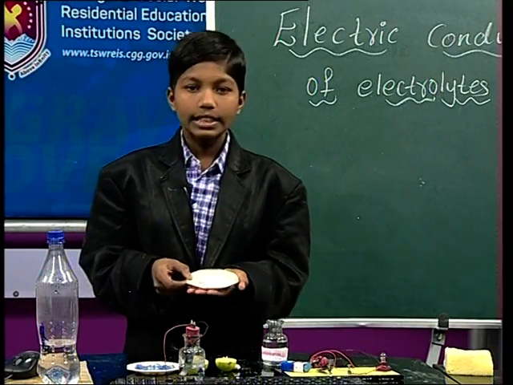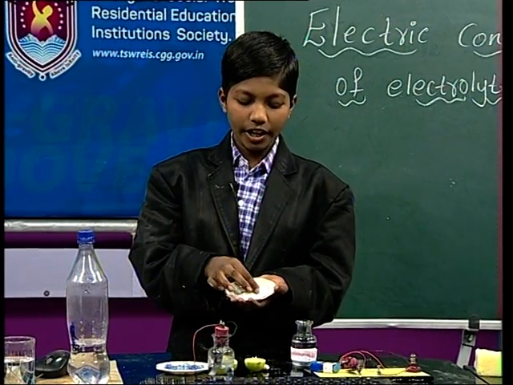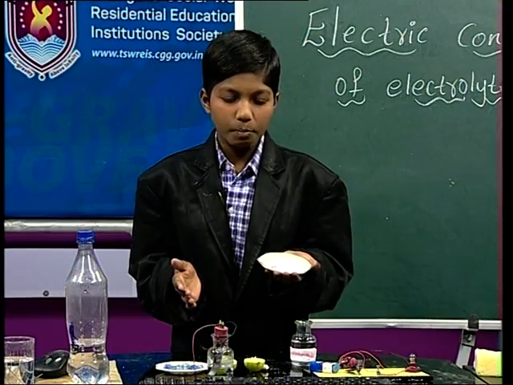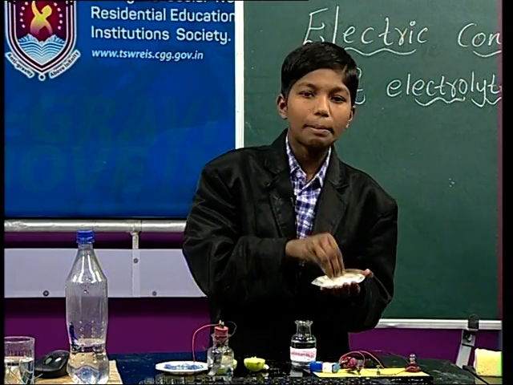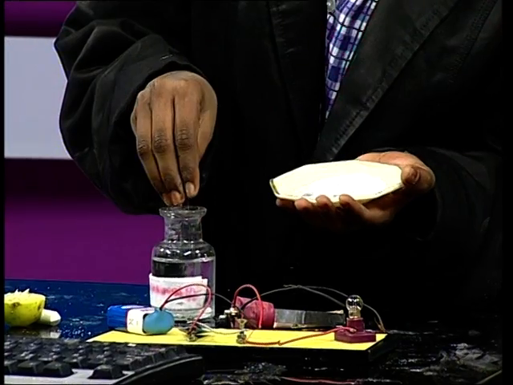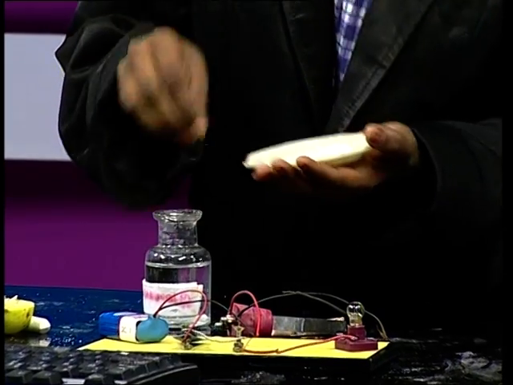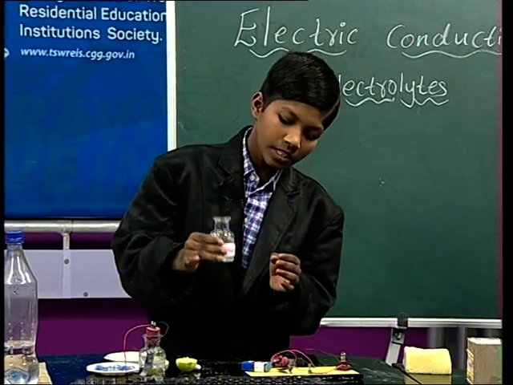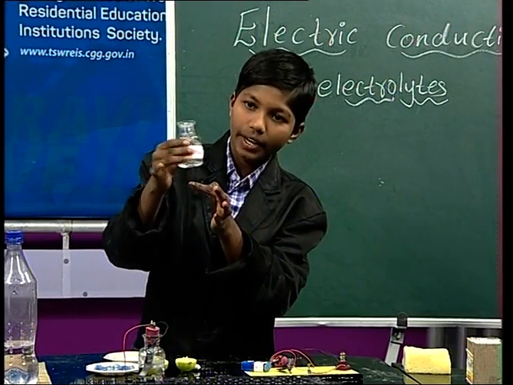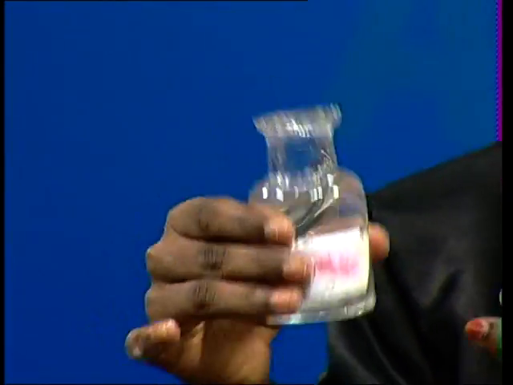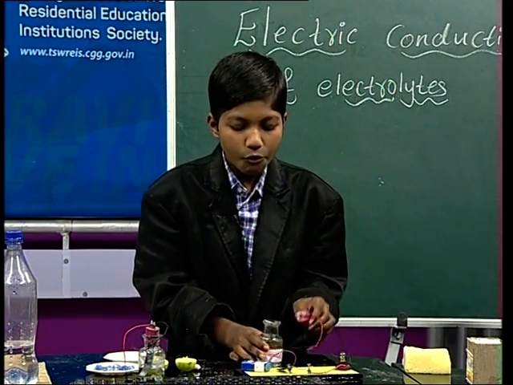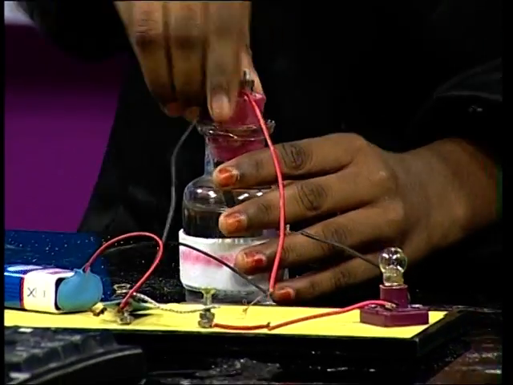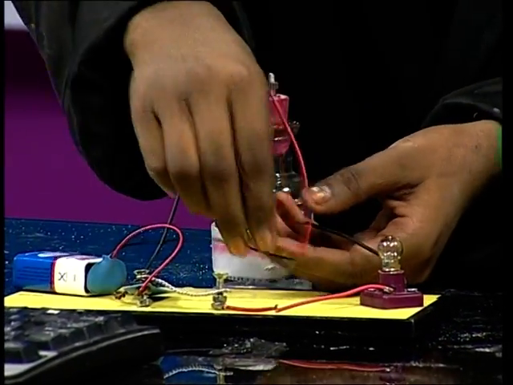See friends, this is a salt which we can use in our homes or in our curries, in every special item. We have to add a little bit of salt in the distilled water. Then we have to mix it totally. See friends, in distilled water the salt is mixing. Then after, fix the rubber cork to the bottle. Then after, attach the wires.